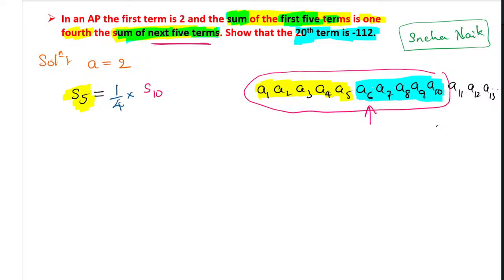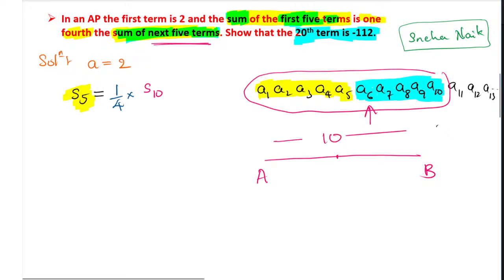So for that purpose, what we can do here is think that if you have a big line, consider this line as AB, and the total length of AB is 10 centimeters. But here we have one more point, C. That length is 4 centimeters. So what is the length of BC? I want only BC.